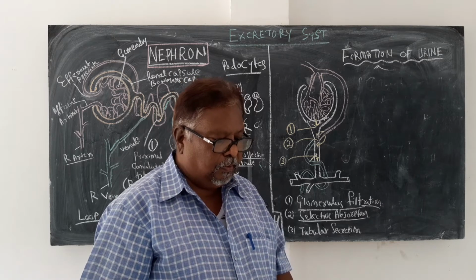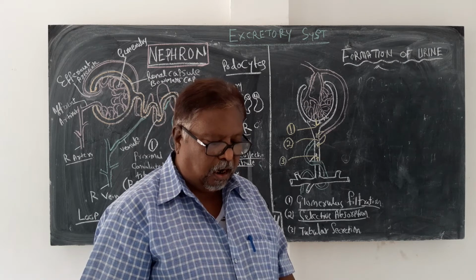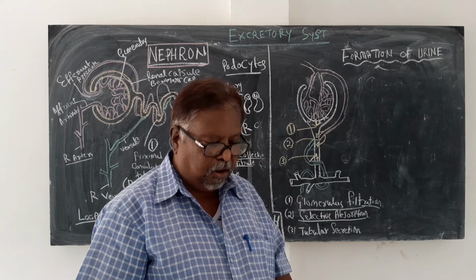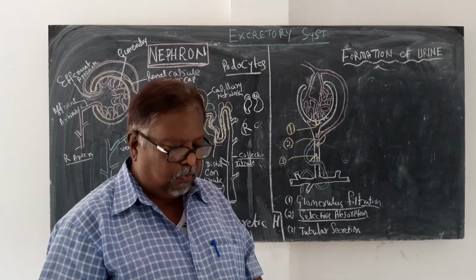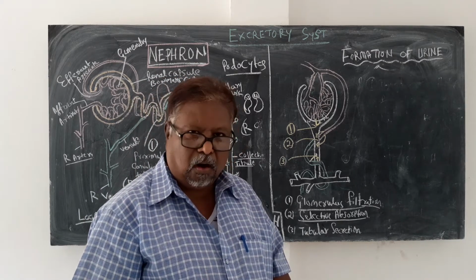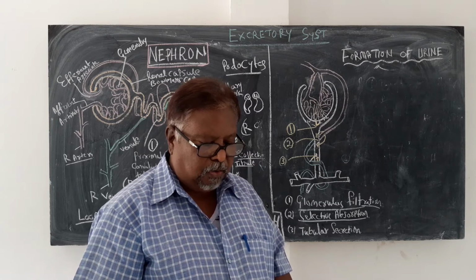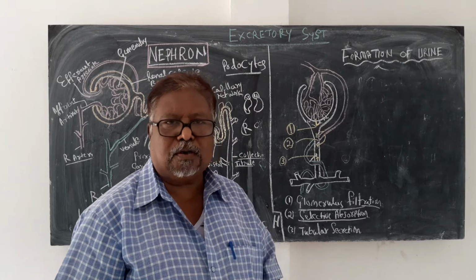So these materials may not be filtered out of the blood because of short time, hence they remain in the bloodstream only, or these molecules are too large to pass through the filtration pores.